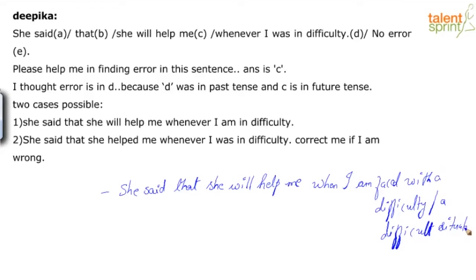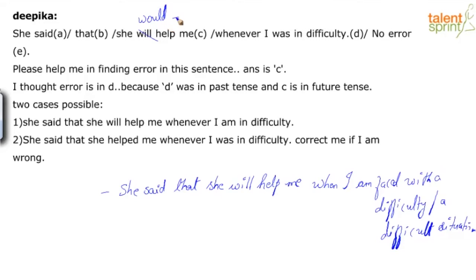Right? So basically saying if at all there is a situation in the future that happens where it's tough for me and I can't handle it on my own, this person has said that they will help me, which is fine. Okay. But the other possibility is also where you change will to would, right? She would help me. Option C. That is correct. Rajesh and the rest of you are saying would help. Vinay, that is also correct. She said that she would help me, right? You change will to would whenever I was in difficulty.